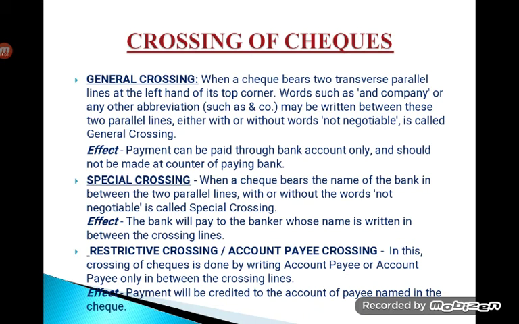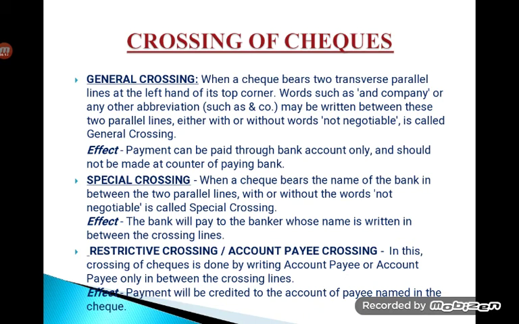The effect of special crossing is that the bank will pay to the banker whose name is written in between the crossing lines. So it is drawn on a particular bank to whom the check will be transferred in order to get the payment done, or to execute that particular special crossing.